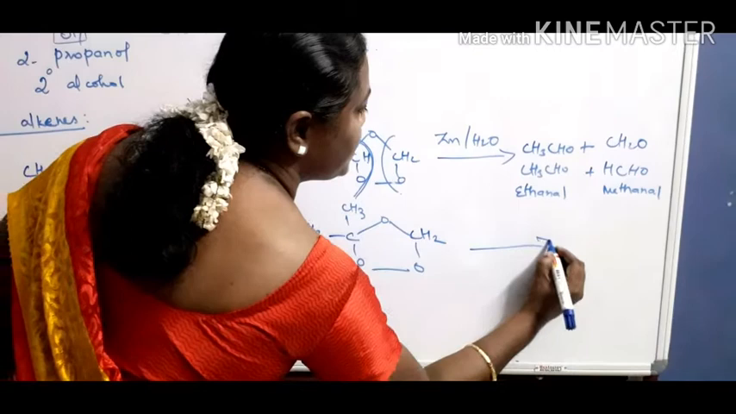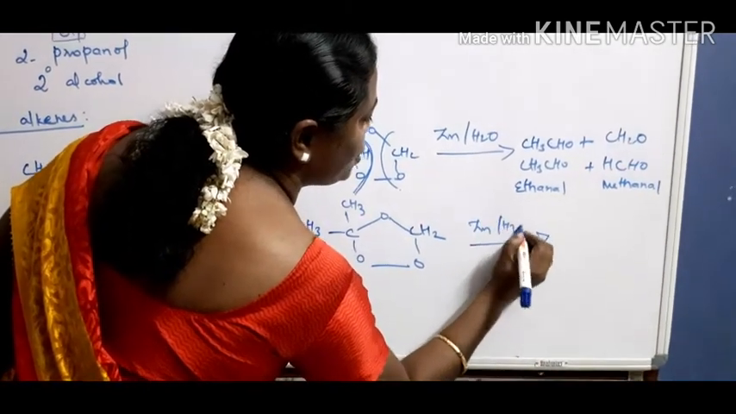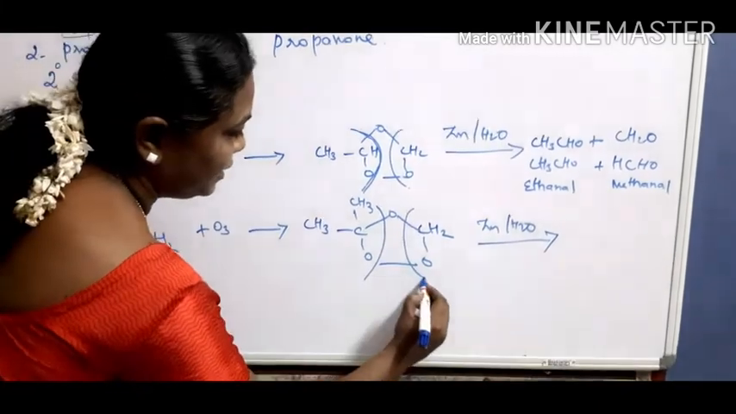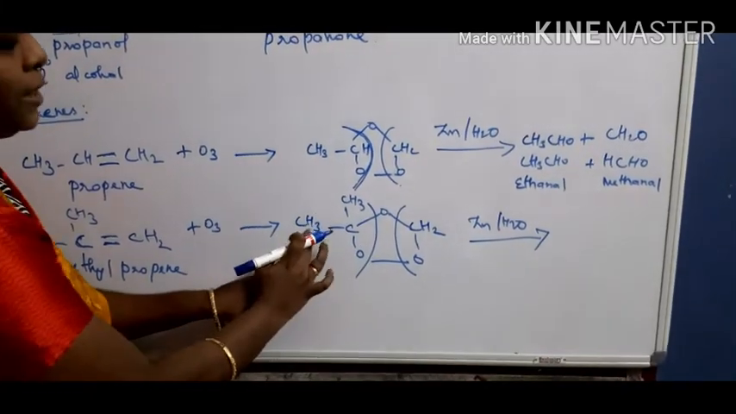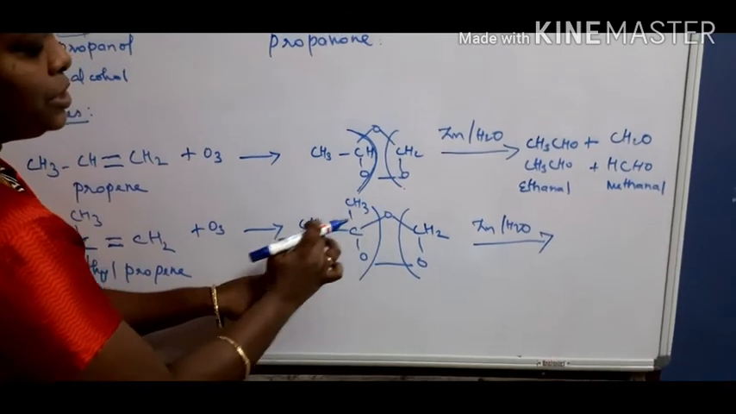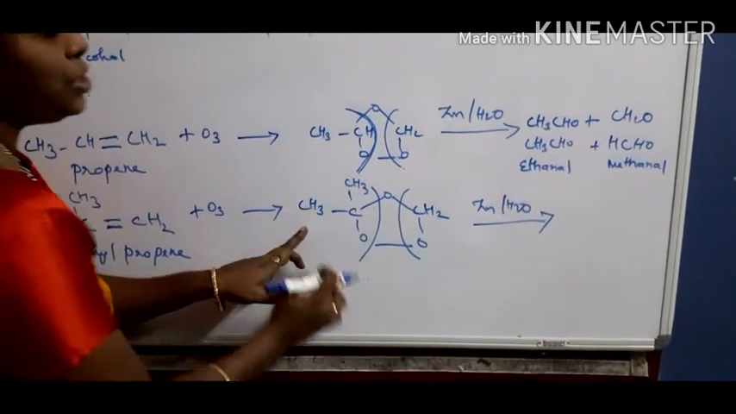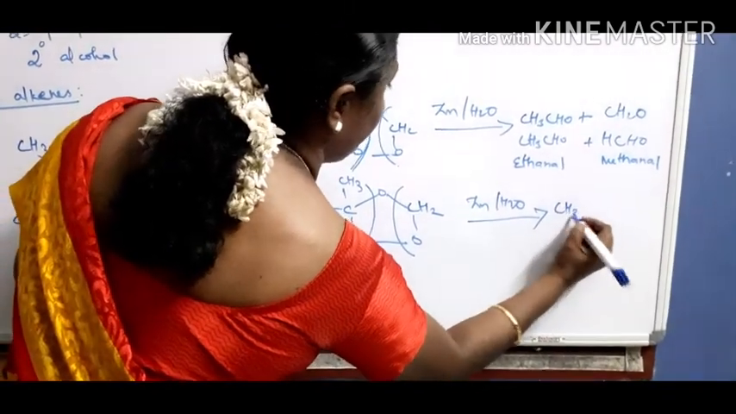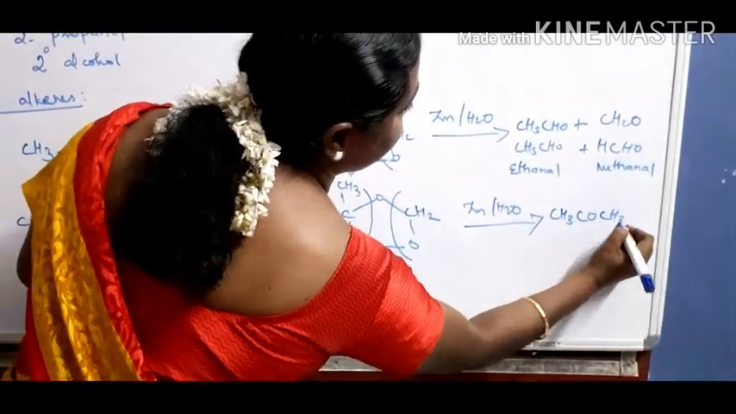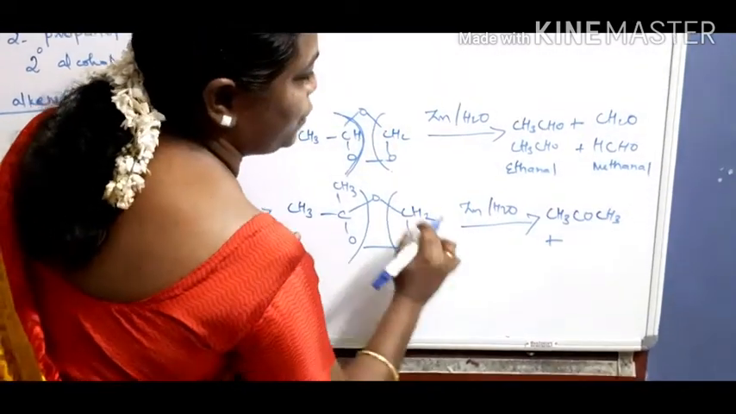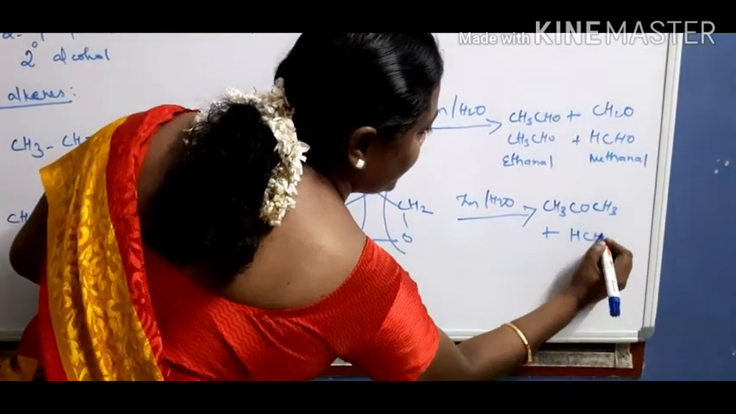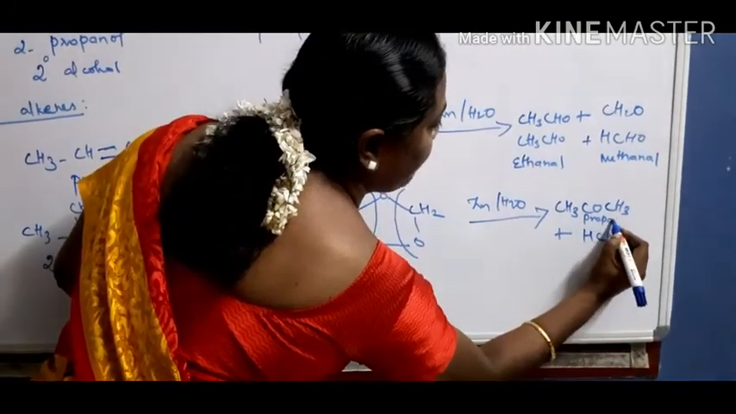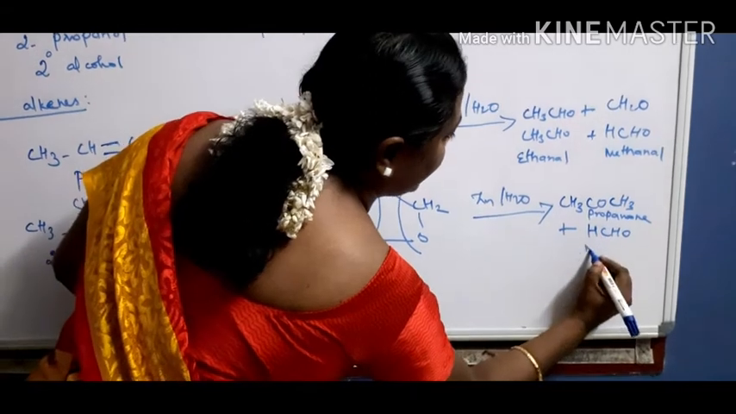Now, when it reacts with zinc in presence of water, cleavage takes place. Okay. So, how does the cleavage take place? As like this. Cleave it as like this. So, what's the product now? CH3COCH3 and CH2O. Therefore, CH3COCH3 plus CH2O. CH2O means this one, isn't it? Therefore, the name for this is propanone. Here, methanal.